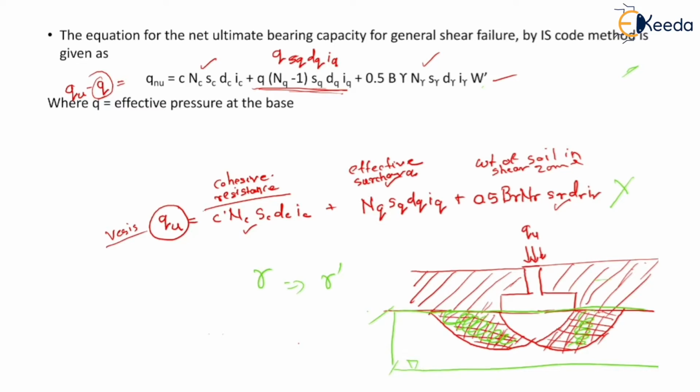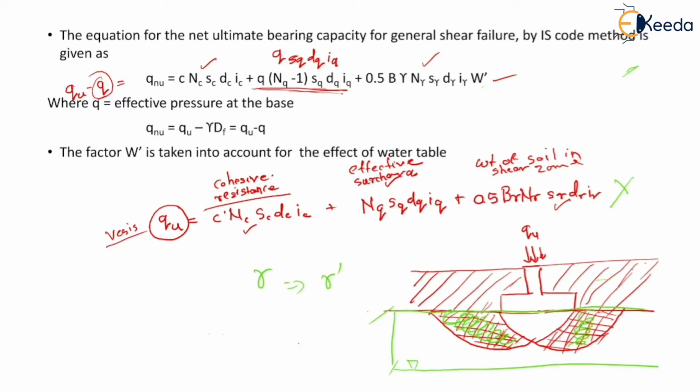Whereas in IS code method, this factor W' is introduced. So this factor W' is taken into account for the effect of water table.